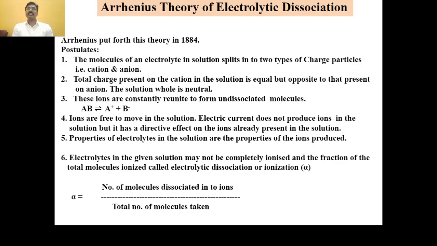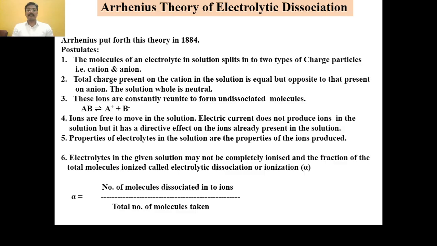This means if we dissolve any electrolyte in a solvent, then that electrolyte splits into two types of charged particles. The positively charged particle is called the cation and the negatively charged particle is called the anion. The total charges of cation and anion in that electrolytic solution are equal, and therefore the whole solution becomes neutral in nature.